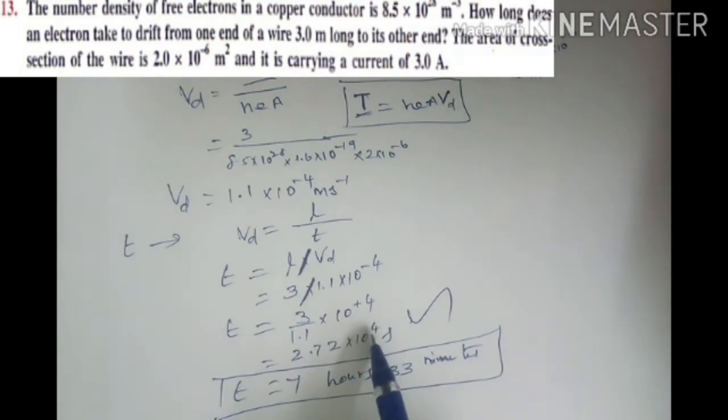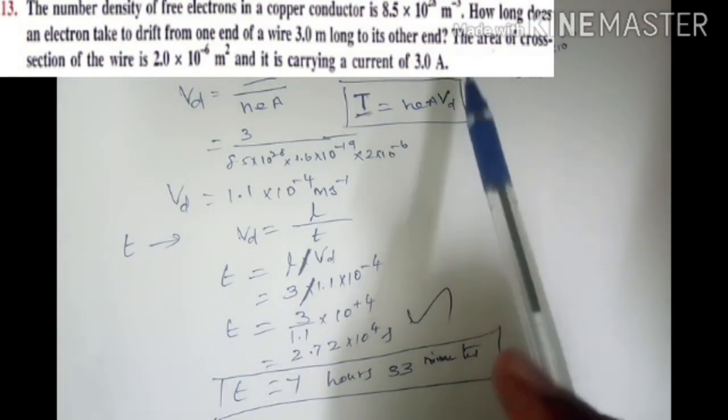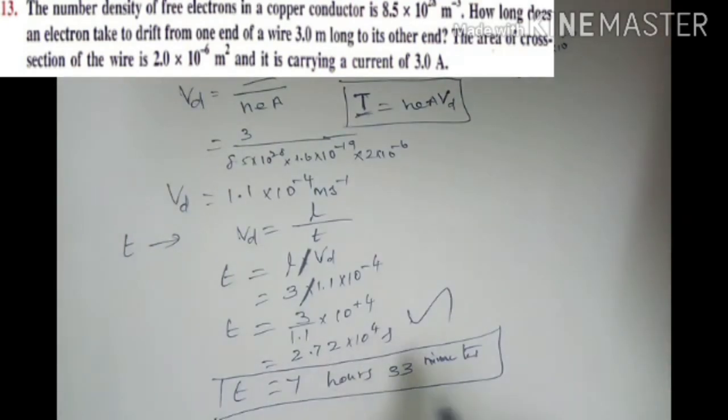We can convert this into hours. For converting to hours, we know 1 hour is equal to 3600 seconds. Dividing by 3600, we obtain 7 hours 33 minutes. So the time for the electron to travel from one end to the other end of the copper conductor is 7 hours 33 minutes.